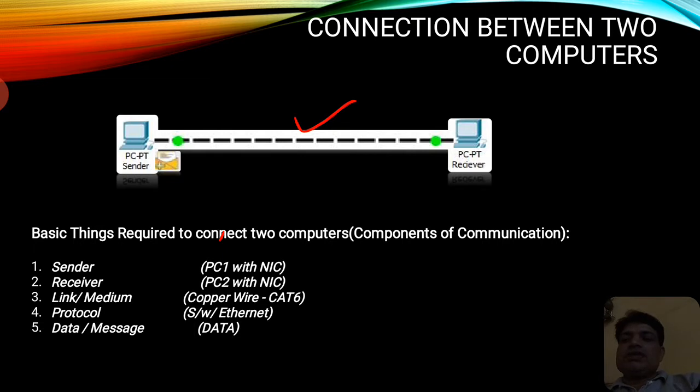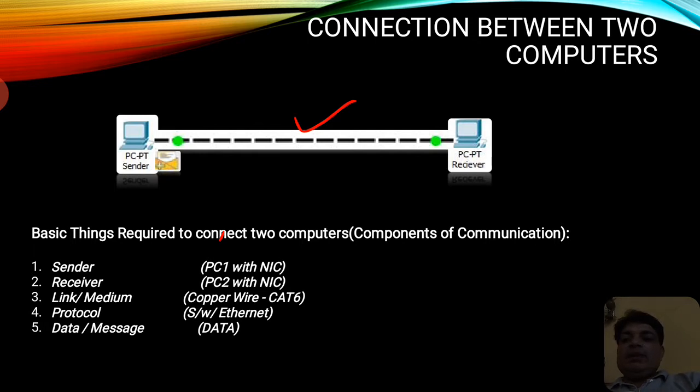The first component is the sender, the second is the receiver, and a link is needed. Here we have added a link. Another thing is a protocol, which I will be discussing, and another thing is the data, as you can see here in the form of a data packet, right?